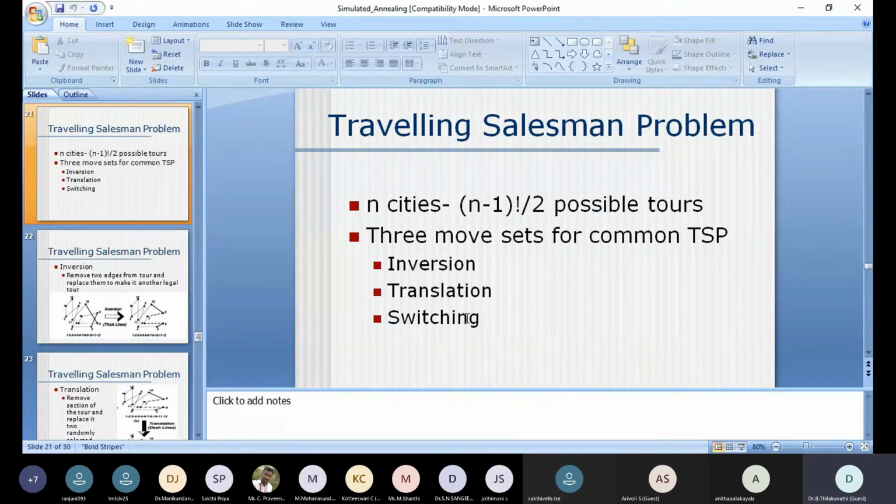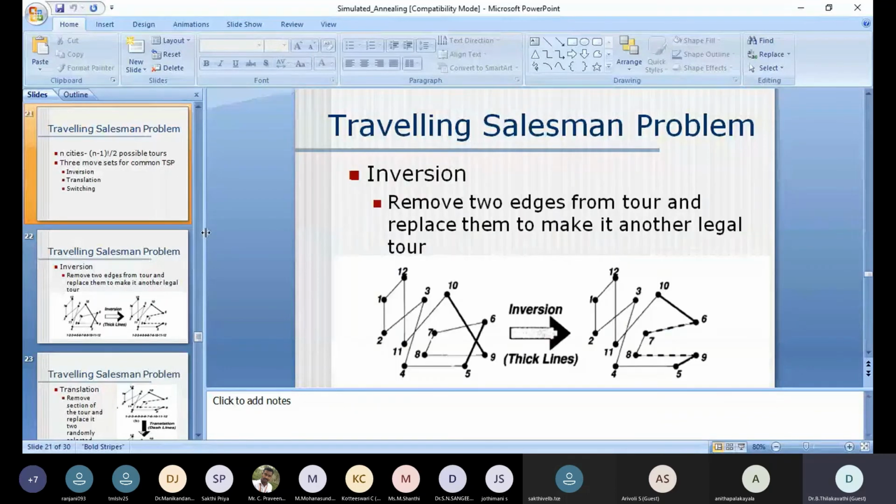The same common sets can be used for any objective function problem, say y is equal to f of x, which is equal to x square, or any equation. Now the first is the inversion.